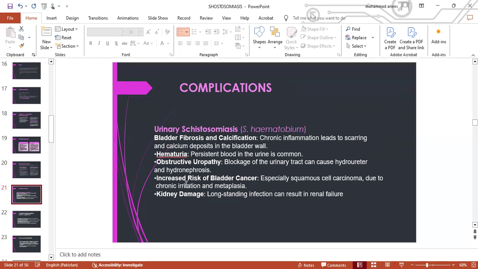And then there will be an increased risk of bladder cancer, which is the squamous cell carcinoma, because of the chronic irritation and metaplasia. Similarly, kidney damage can occur in long-standing infection and result in renal failure.